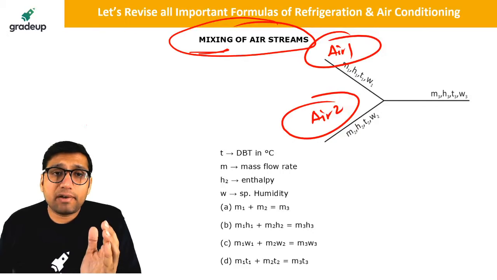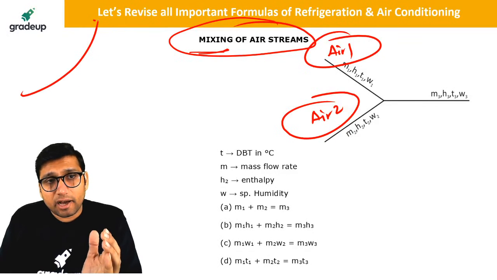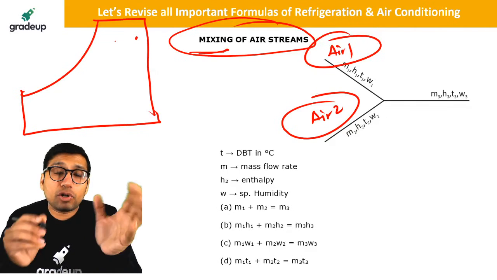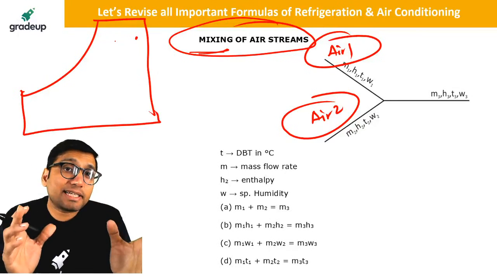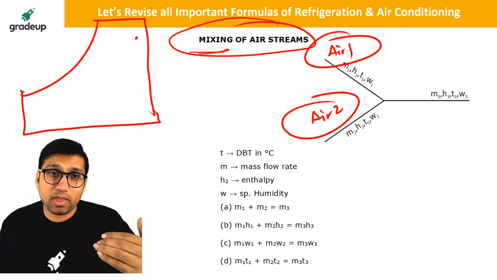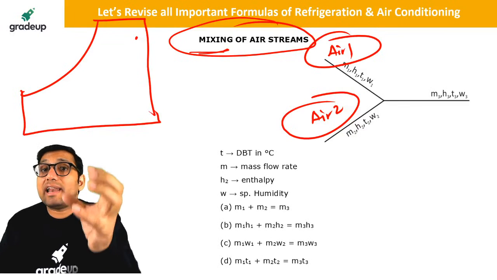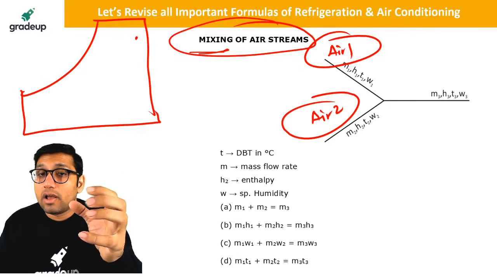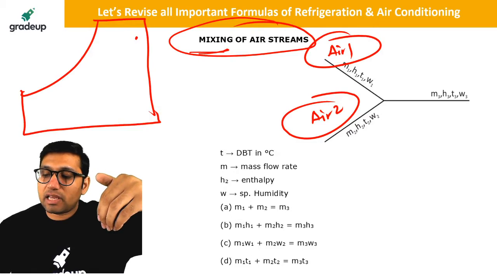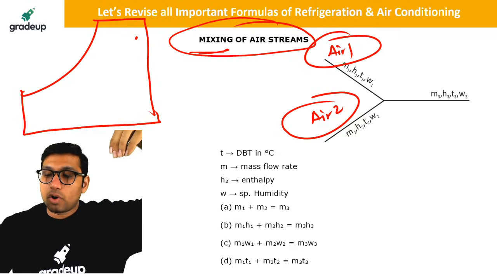in grand sensible heat factor, you combine the outdoor condition. As you know, in your air conditioner, it is not that the same air will be used again for cooling application. We'll be taking some amount of outside air or fresh air, and that fresh air will get mixed with the room air.